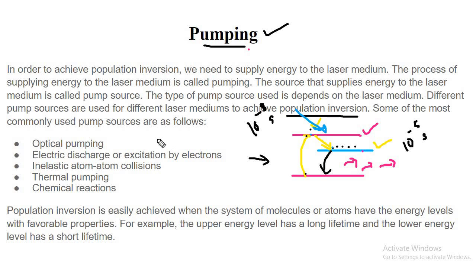There are different types of pumping available: optical pumping, electrical pumping, atom-atom collision pumping, thermal, chemical. Different types of energies can be used to help the particle move from the excited state to the metastable state.